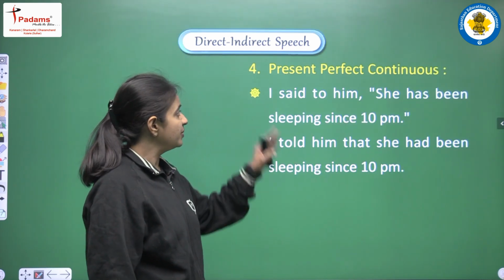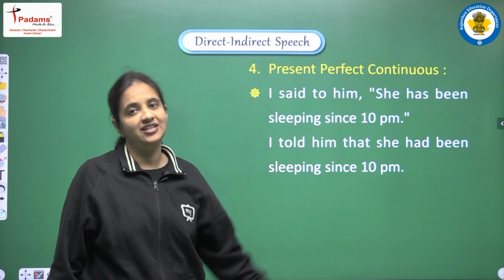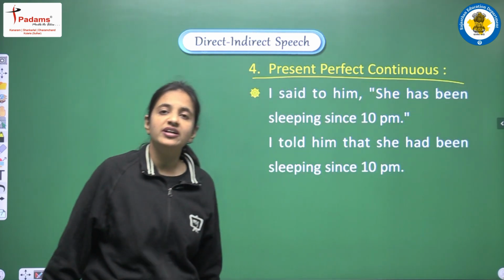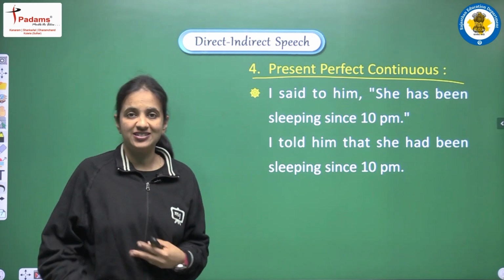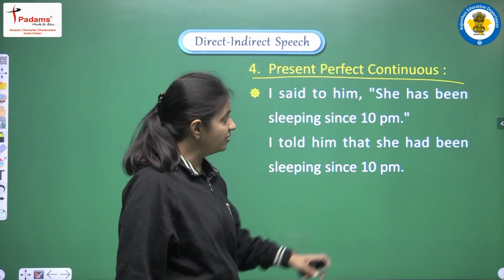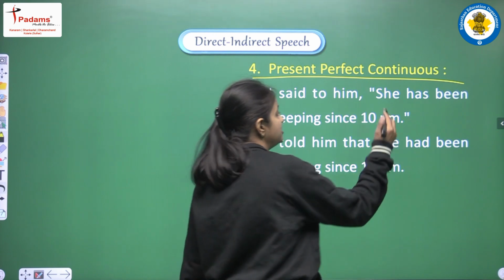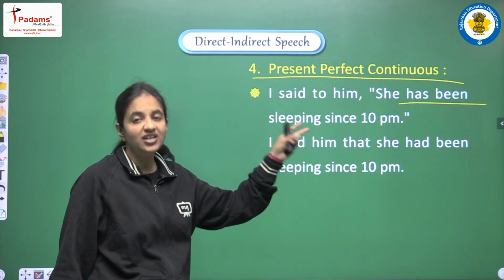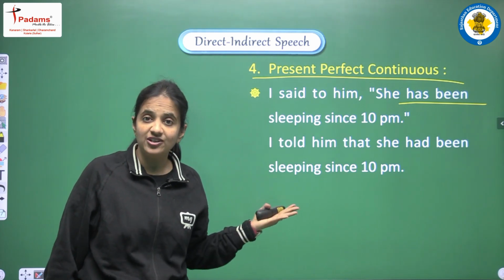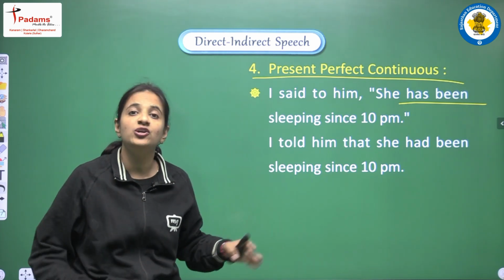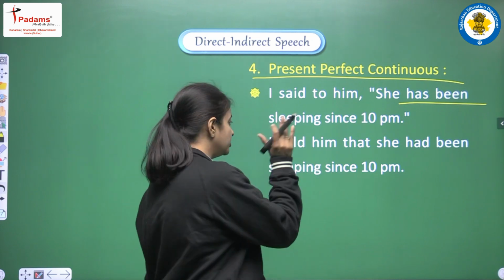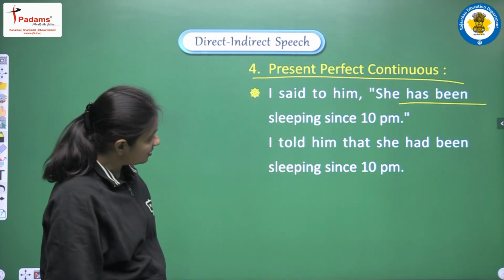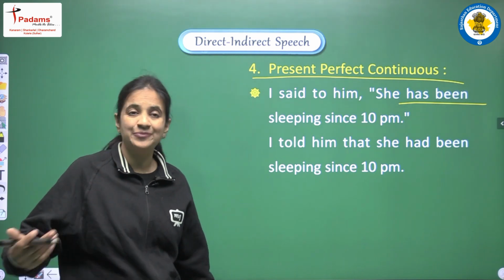Next is present perfect continuous tense. If we have present perfect continuous tense, it will be converted into past perfect continuous tense. Let's see. I said to him, she has been sleeping since 10 a.m. So we have has been plus first form plus ing. This is present perfect continuous and we have to convert it into past perfect continuous. So the answer will be, I told him that she had been sleeping since 10 p.m.